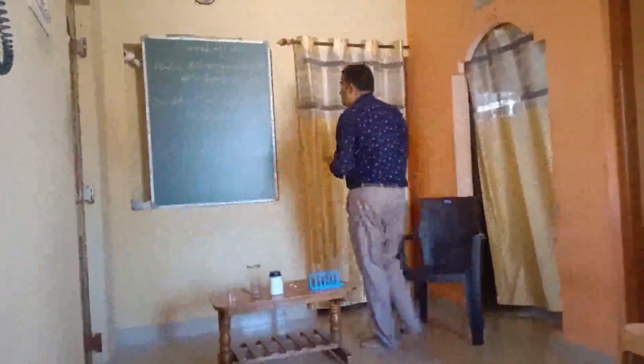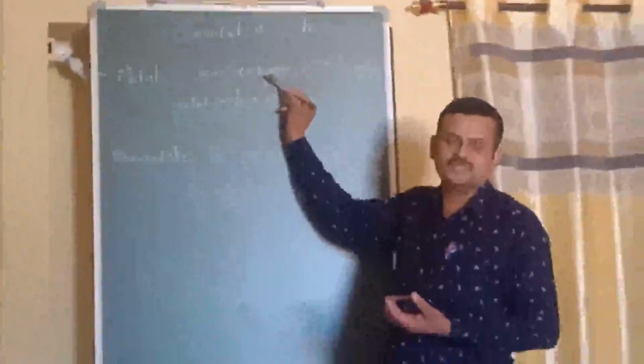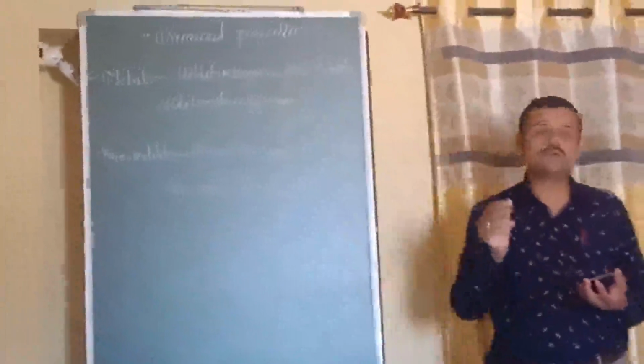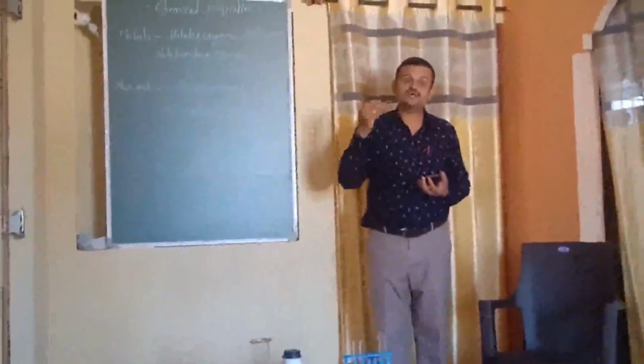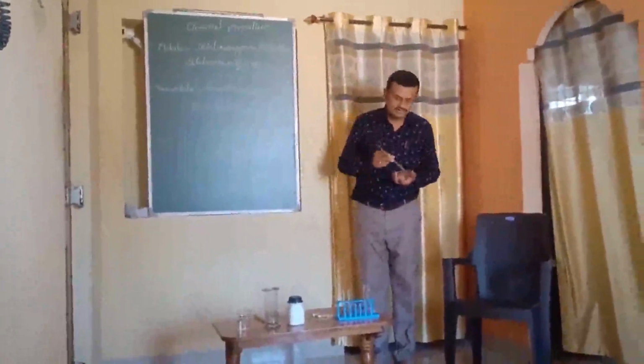See, rust of iron means what? Already one step is completed. Metals have already reacted with oxygen. Iron is a very slow reactive element, hence for making the rust, it takes a long time. So already rust is there.